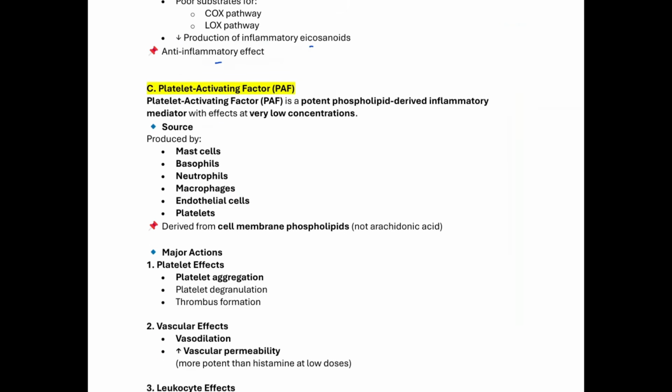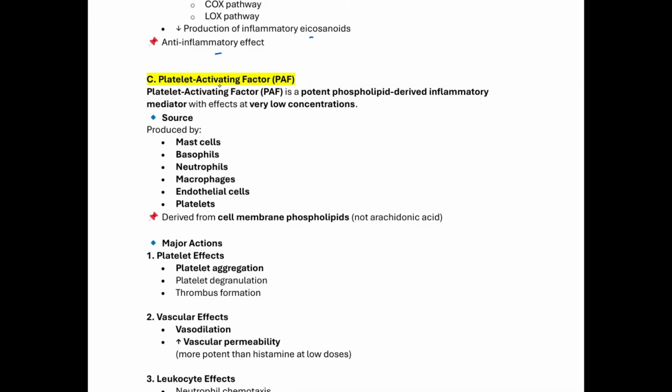And the next chemical mediator that we're going to be talking about is platelet-activating factor. This platelet-activating factor is a potent phospholipid-derived inflammatory mediator, with effects at very low concentration. And where are they coming from? They are produced from mast cells, basophils, neutrophils, macrophages, endothelial cells, and platelets. And they are derived from the cell membrane phospholipid, not the arachidonic acid. So this is different from the arachidonic acid pathway.